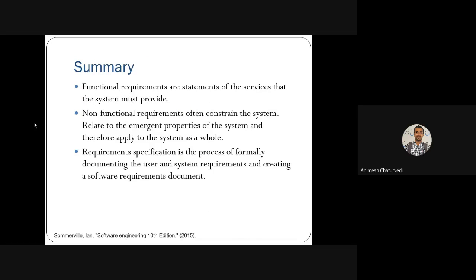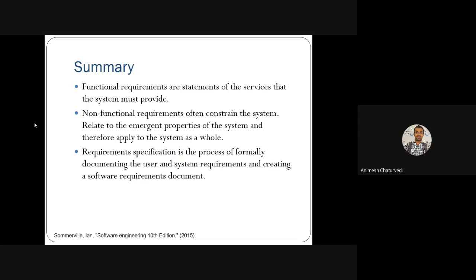So here we are summarizing the whole unit. The functional requirements that we studied should be stated very clearly, stating what services the system must provide. Then we need to state non-functional requirements, which often arise from the constraints of the system.